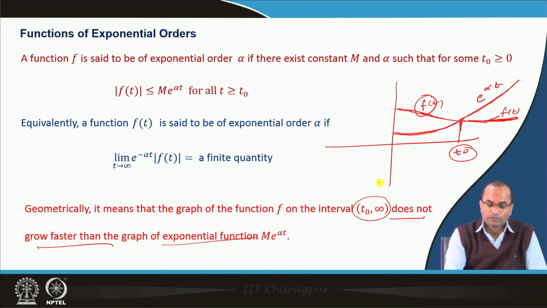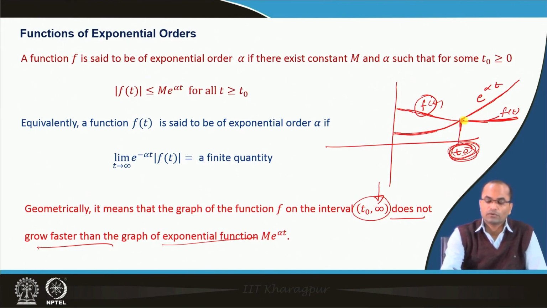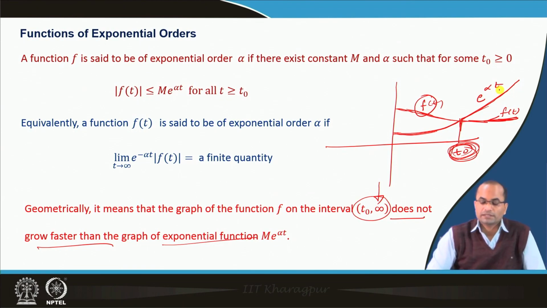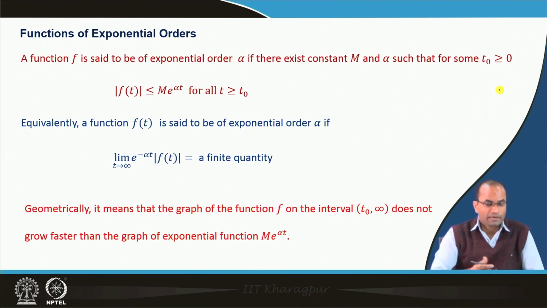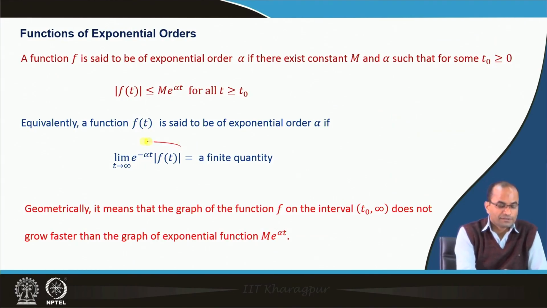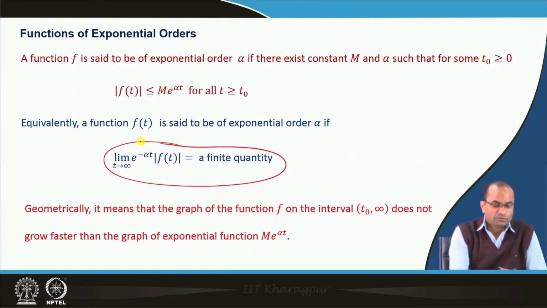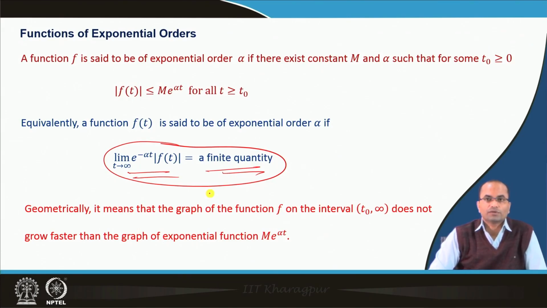but still, as I said before, we are talking about its behavior at infinity. So, we can have a very large number t naught, where we have this condition that from that t naught onward the graph of the exponential function is above the graph of f t. So, that is what we have in the functions of exponential order. For testing the functions of exponential order, this definition will be very useful to get this limit, and if it is a finite quantity, we say that the function is of exponential order.